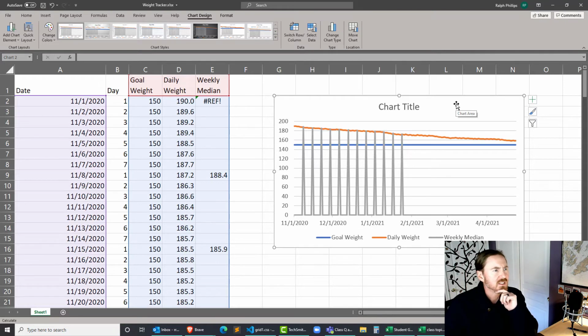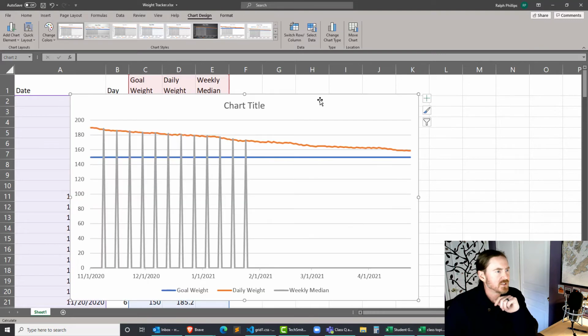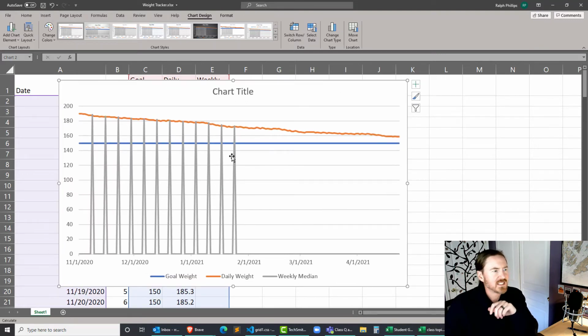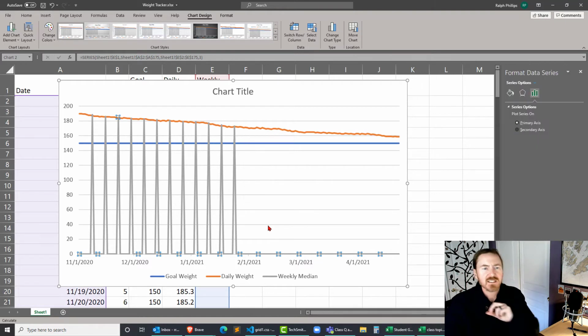So what I'm going to do, let's move my chart off to the side, make it a little bit bigger so it really stands out to us. And let's see, I'm going to right click on any one of those gray lines, and I'm going to format data series. That's going to open up my task pane on the right. We'll look at my options over here for a moment.